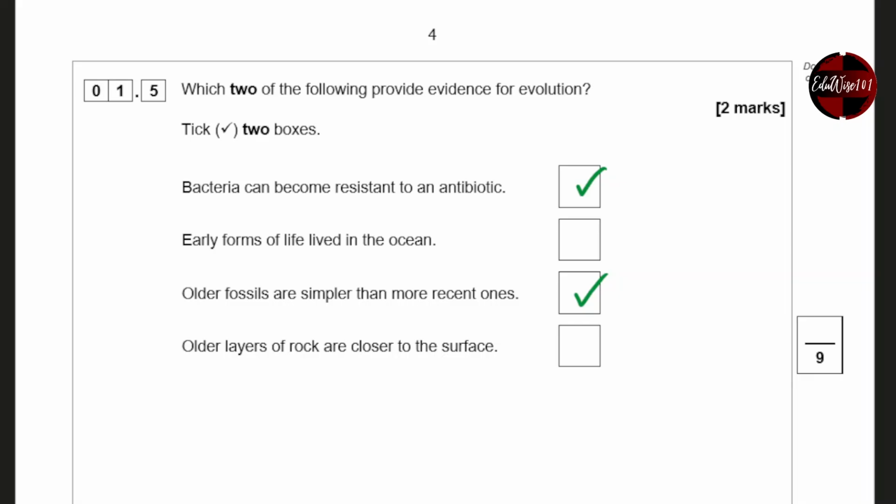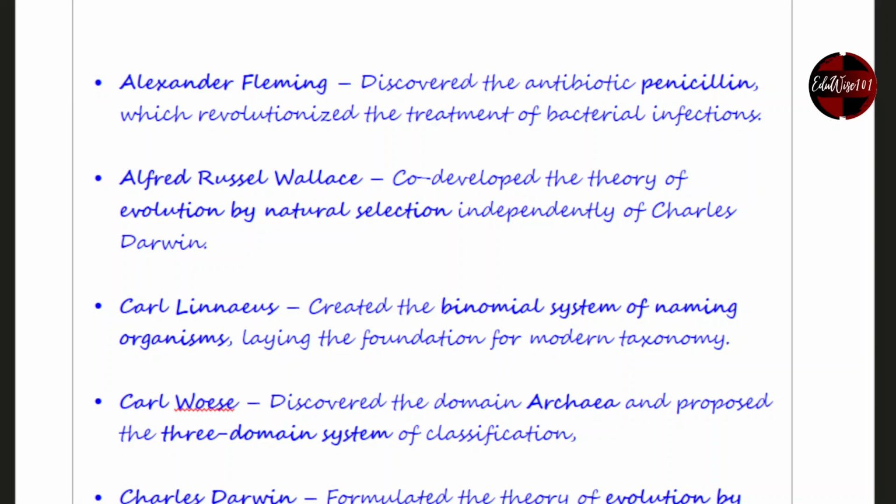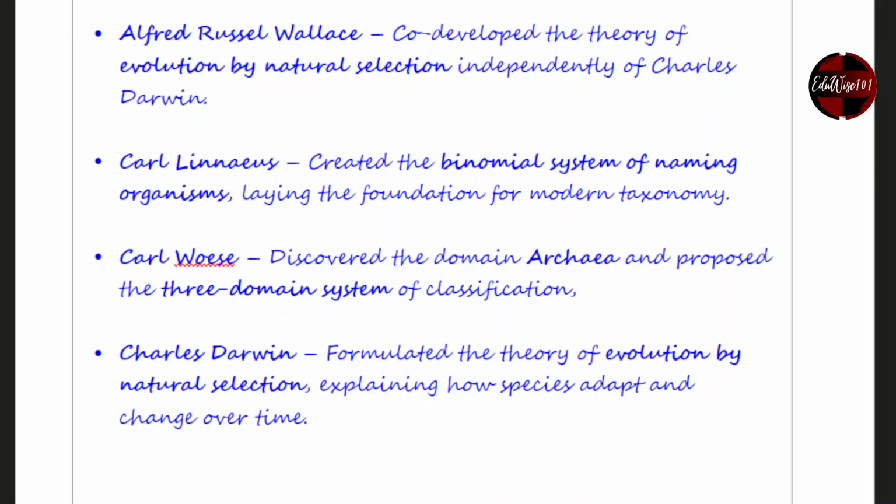Now, I said it's important that you actually know what those scientists actually did. So Alexander Fleming discovered the antibiotic penicillin, which revolutionized the treatment of bacterial infections. The reason we take antibiotics is because of that man, Alexander Fleming, because penicillin was the first antibiotic. Alfred Russel Wallace co-developed the theory of evolution by natural selection independent of Charles Darwin. Carl Linnaeus created the binomial system of naming organisms. The reason we are called Homo sapiens, those 2 words, Homo and sapiens, is basically done by Carl Linnaeus.